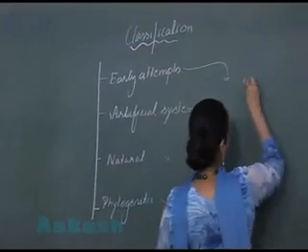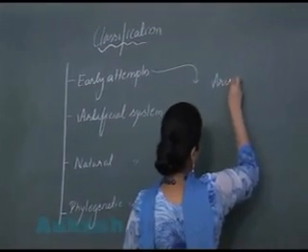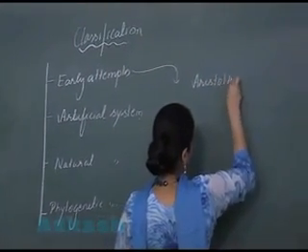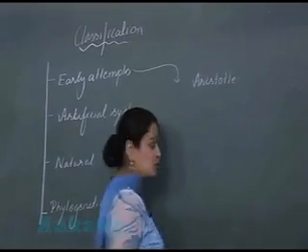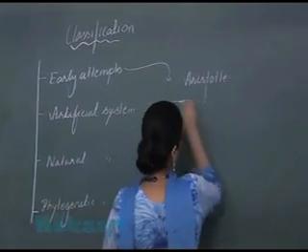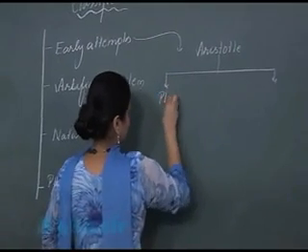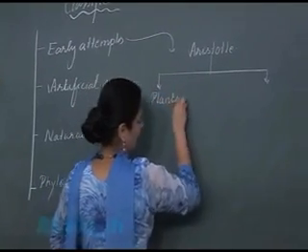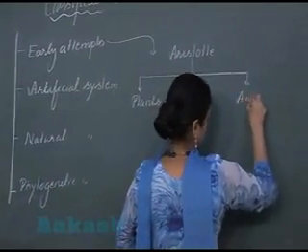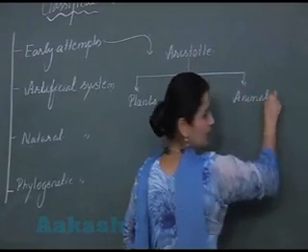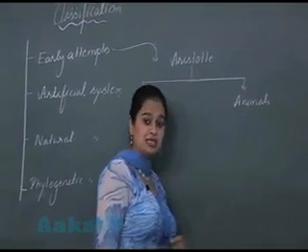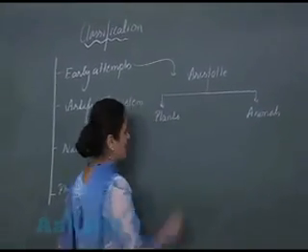Here I will be telling you the contribution of the scientist Aristotle. Aristotle divided the living organisms into two groups, that is plants and animals. Plants को further divide किया on the basis of habit.